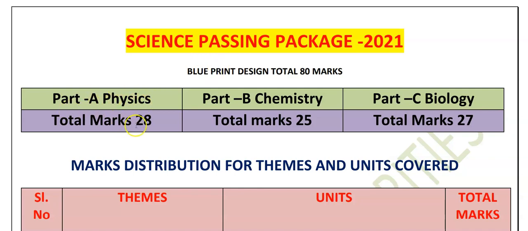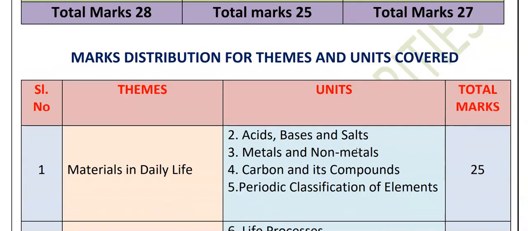Part A: physics will carry 28 marks, chemistry will carry 25 marks, biology will carry 27 marks. So this will be the design of the final board exam question paper. Children, this is the final board exam question paper blueprint pattern. Physics carries total 28 marks, chemistry 25 marks, and biology 27 marks. Let me see how the marks are distributed.